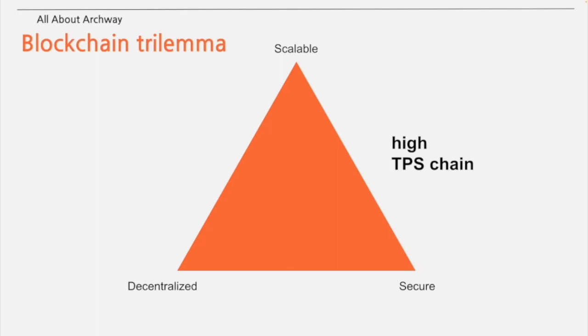For the second one, there are high TPS chains, where TPS is the number of transactions that can be processed per second. These chains sacrifice decentralization for speed. Sacrificing decentralization means there are fewer nodes that agree. With fewer consensus nodes, you get more speed without sacrificing stability.